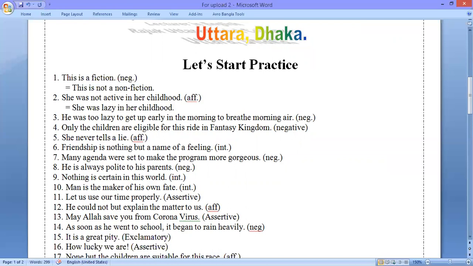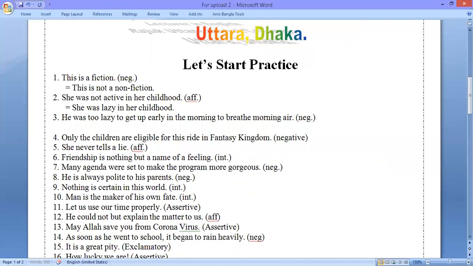This is number 3. He was too lazy to get up early in the morning to breathe morning air. We shall have to make this negative. So the negative form of this sentence will be, actually the rule is that when there is too plus to, and if we want to make this negative, we shall have to use so that.